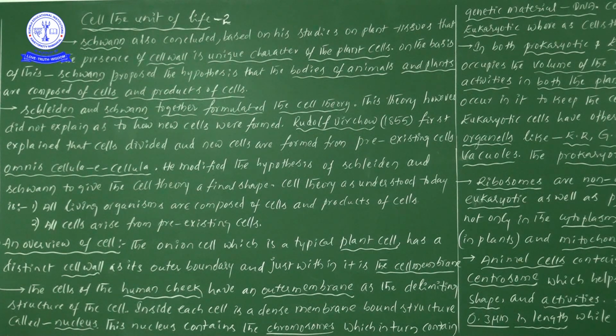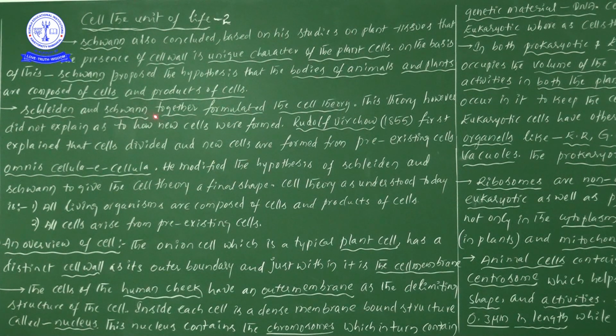Finally, on this basis he proposed a hypothesis that the body of animals and the body of plants is composed of cells and the products of cells. So all living organisms on the globe, either plants or animals, are definitely composed of cells and the products of cells. Observe this carefully. Save these points in your mind.